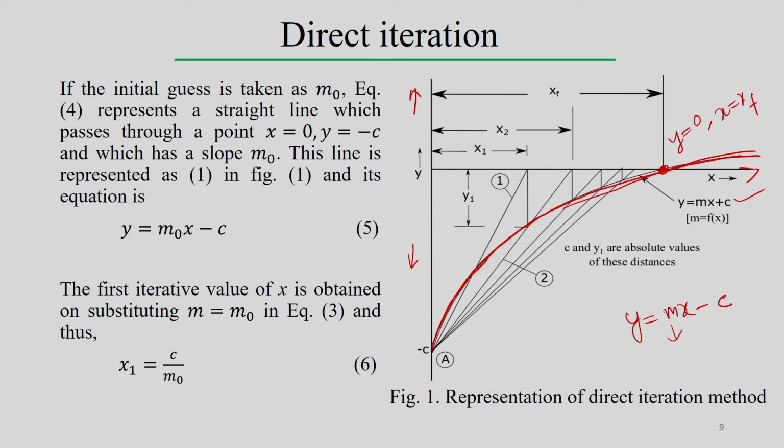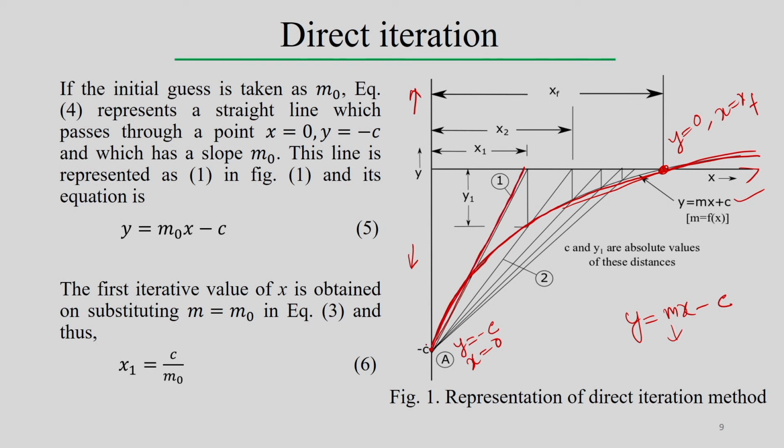So, consider a line which passes through the point x equal to 0 and y equal to minus 3, this is the point here. If you see, the y coordinate equal to minus c, that point indicates y equal to minus c, and this is the x axis. So, it is at x equal to 0. At x equal to 0, y equal to minus c, this represents the line, and at this point this is the straight line.